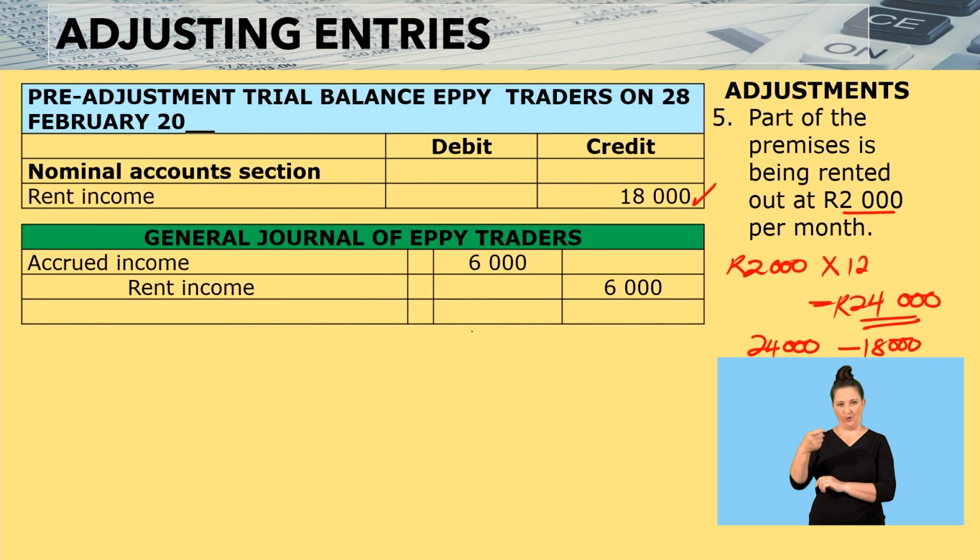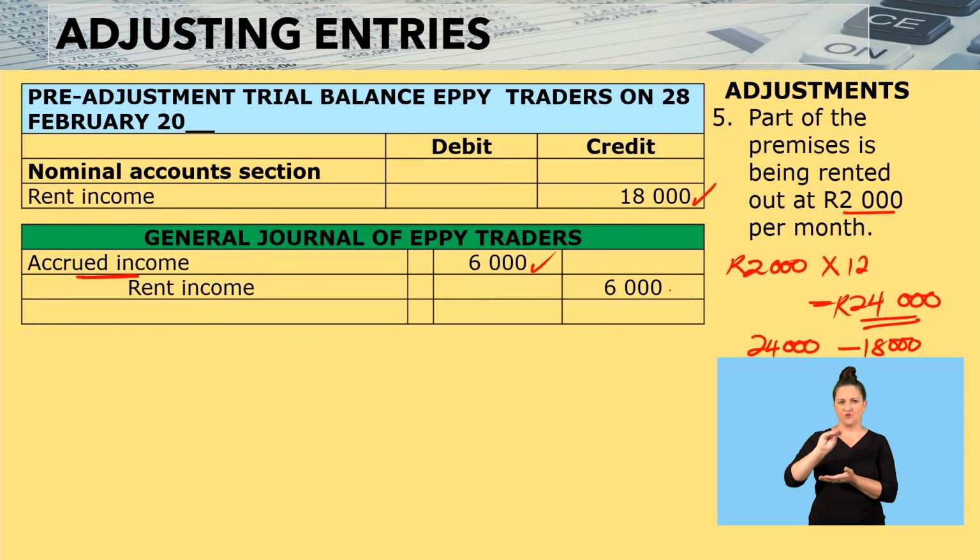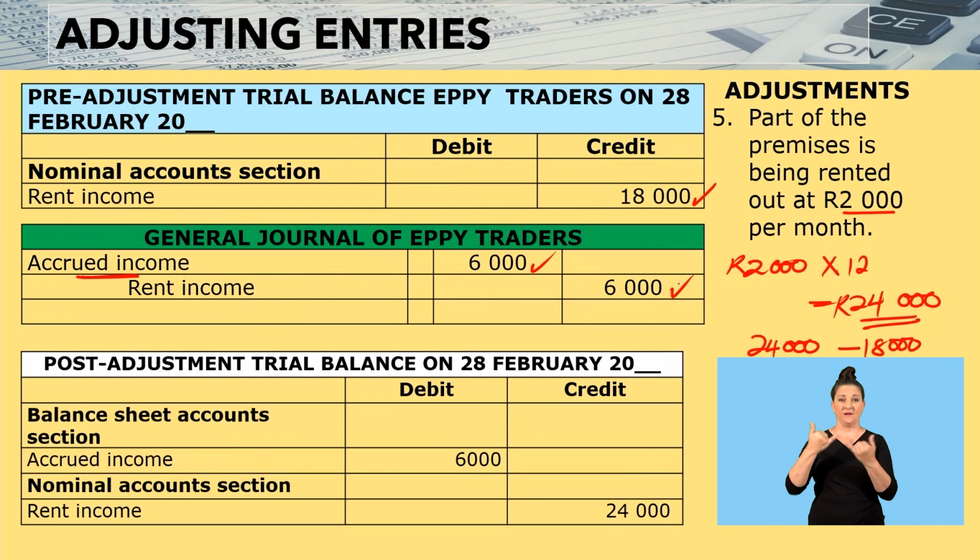We therefore come here and we consider that amount to be accrued income. Income that we have not yet received. So we debit it, accrued income, and then we credit our rent income. When we come to the post-adjustment trial balance, we therefore say accrued income under the balance sheet account section, because this is still to be received by the business.